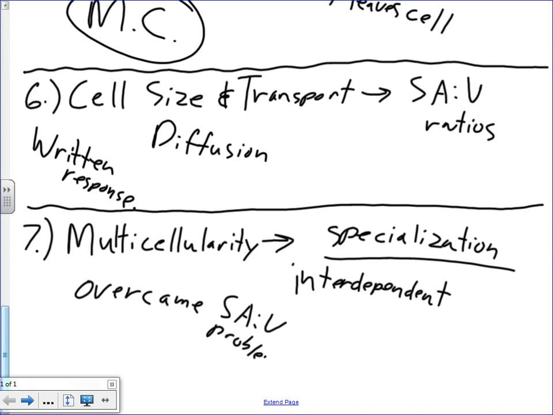They overcame this problem because they were made up of cells that were small, and because they were made up of interdependent, specialized small cells, they were able to get big. And bigger was better. So multicellularity, kind of those ideas there. Maybe multiple choice, maybe written response. I'm still toying with that one a little bit. So understand these relationships here. There may be an explanation part, or maybe I just figure out a couple of ways to ask that in the multiple choice. Again, I haven't really decided on that.